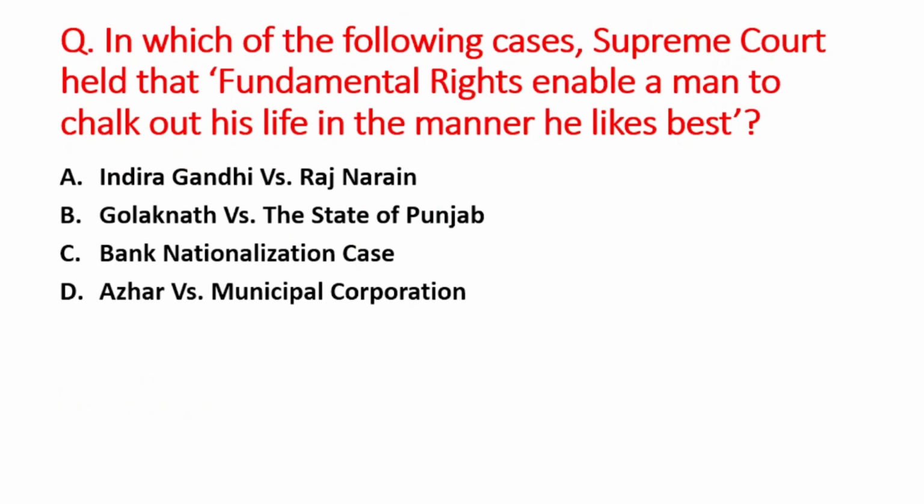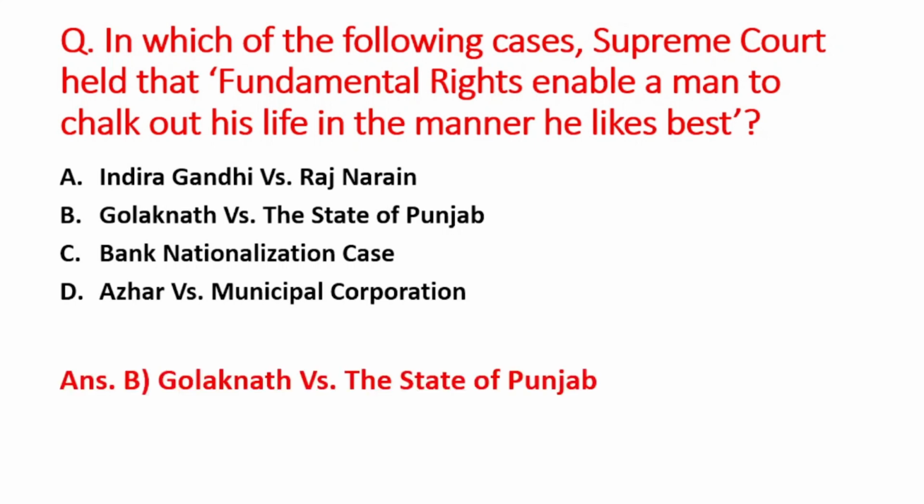Next question is, in which of the following cases Supreme Court held that fundamental rights enable a man to chalk out his life in the manner he likes best? A option is Indira Gandhi versus Raj Narain, B is Golaknath versus the State of Punjab, C option is bank nationalization case, and D option is Azhar versus municipal corporation. So right answer is option B, that is Golaknath versus the State of Punjab.